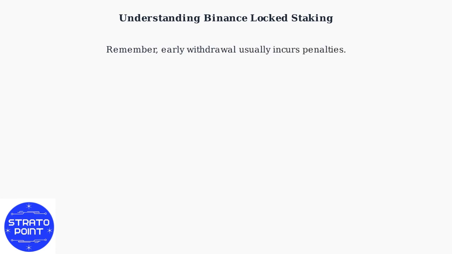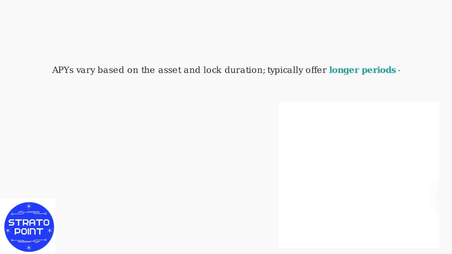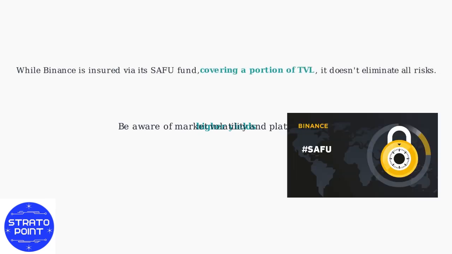Remember, early withdrawal usually incurs penalties. APYs vary based on the asset and lock duration. Longer periods typically offer higher yields. Be aware of market volatility and platform risks. While Binance is insured via its SAFU fund, covering a portion of TVL, it doesn't eliminate all risks.